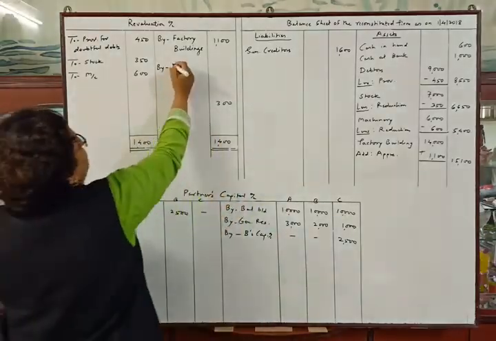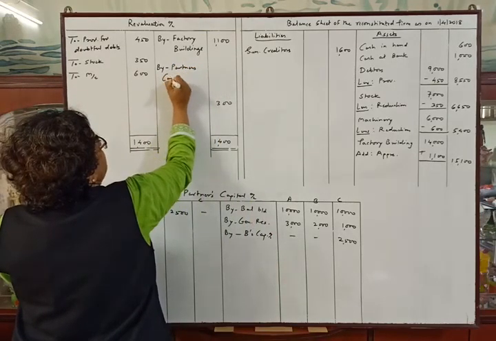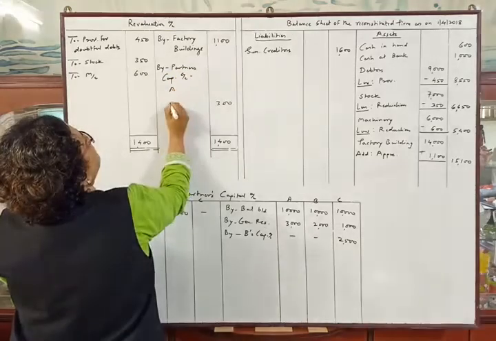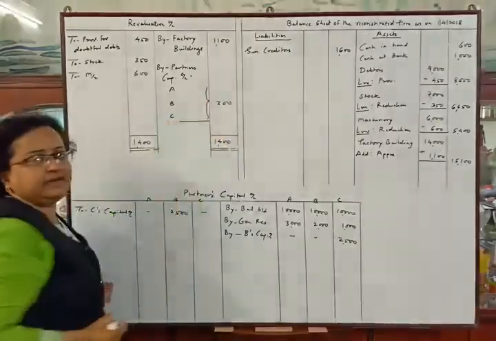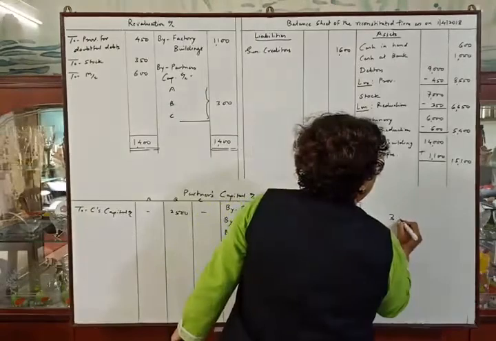So by partners capital account, A, B and C, we will distribute rupees 300 between all the partners in their old profit sharing ratio, which is 3:1.